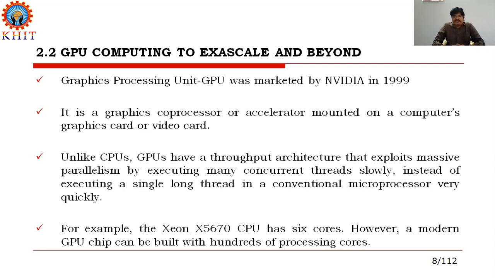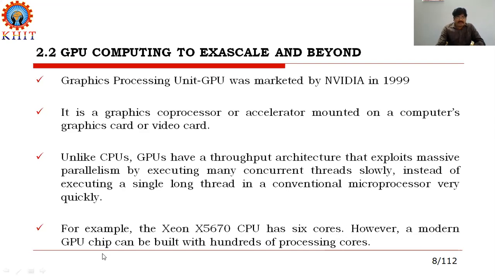So the best examples for GPU computing are servers. The server name is IBM Xeon X5670. This is the server code and Xeon is the server name. It was launched by IBM. So IBM Xeon X5670 is one of the best examples for GPU computing, and the server can contain 6 cores.